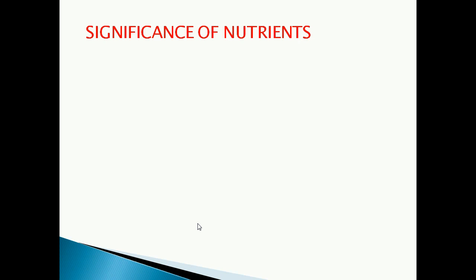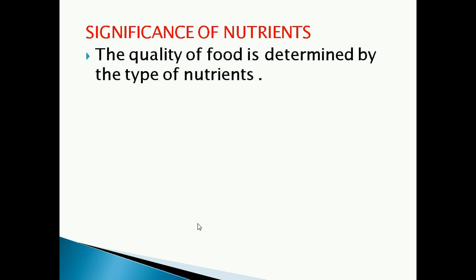So first we can see the significance of nutrients, that means the importance of these nutrients. The quality of food is determined by the type of nutrients. The food which we are eating, its quality will be determined by the type of nutrients present in the particular food. Understood, children? Now we can see them one by one.